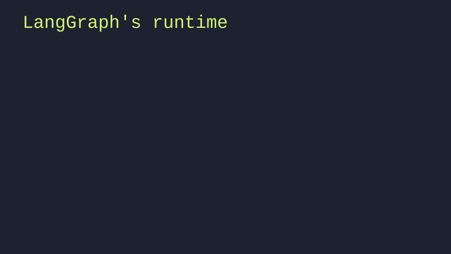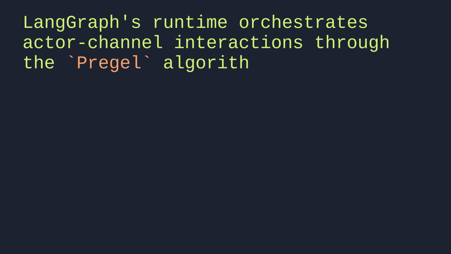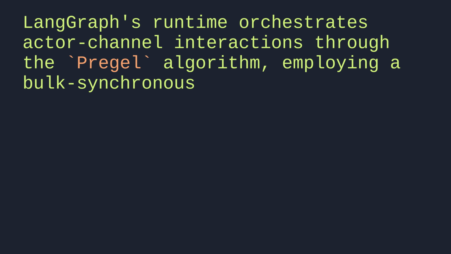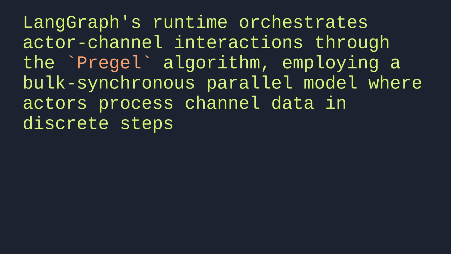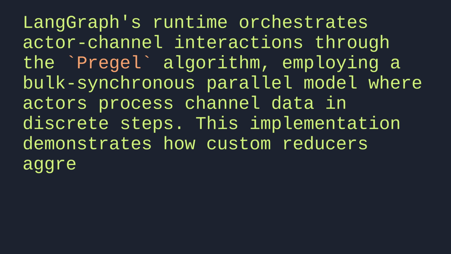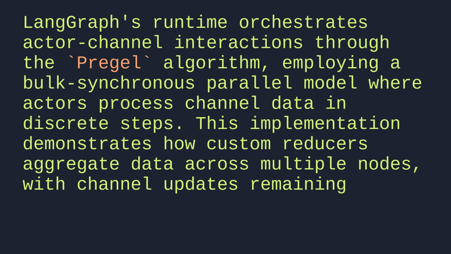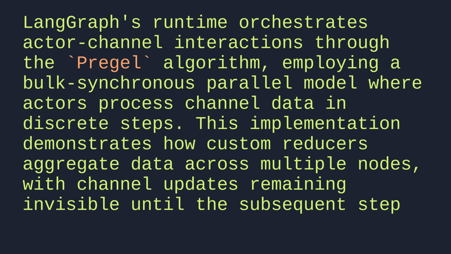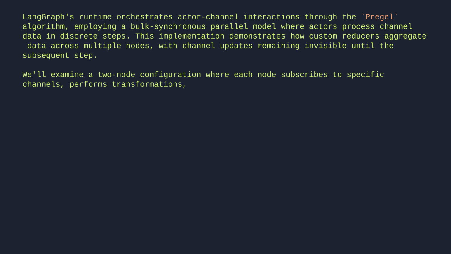LangGraph's runtime orchestrates actor-channel interactions through the Pregel algorithm, employing a bulk-synchronous parallel model where actors process channel data in discrete steps. This implementation demonstrates how custom reducers aggregate data across multiple nodes, with channel updates remaining invisible until the subsequent step. We'll examine a two-node configuration where each node subscribes to specific channels, performs transformations, and writes to output